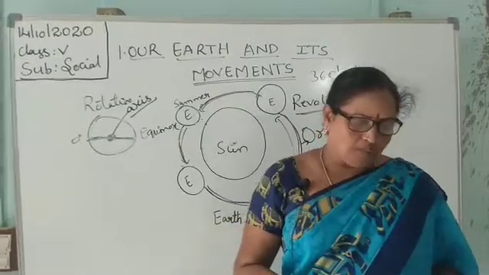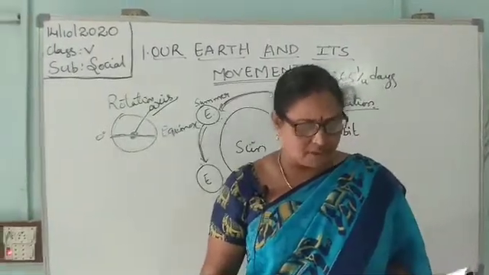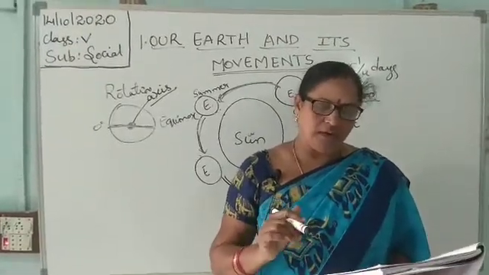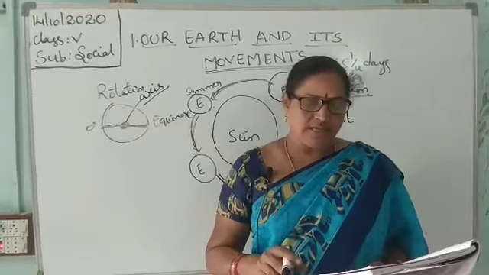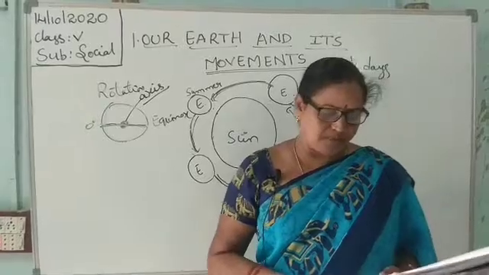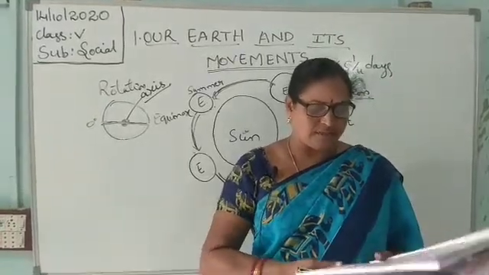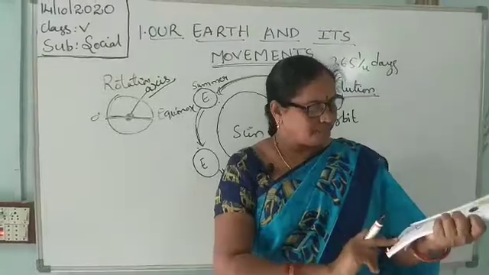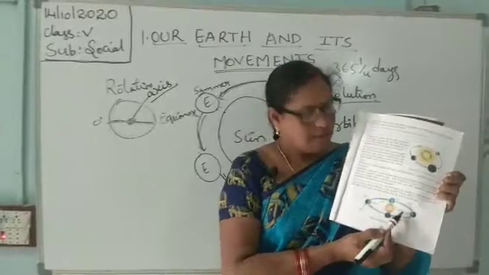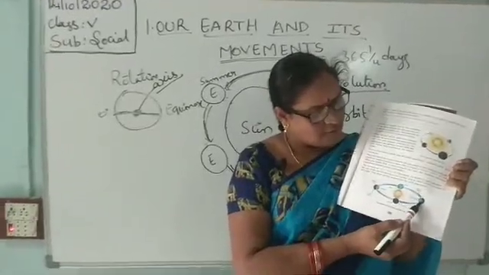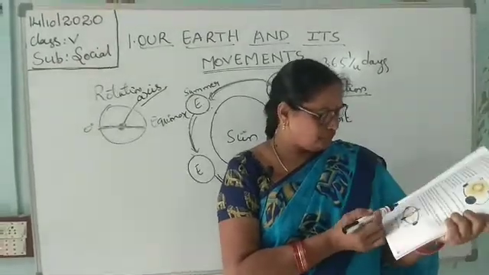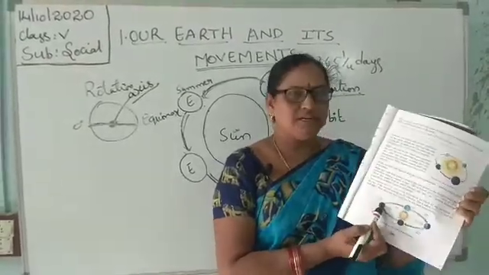Thus, there are 4 seasons that the earth experiences. Here it is: March, June 21st, the half part of the earth, summer season. Here, December 22nd.